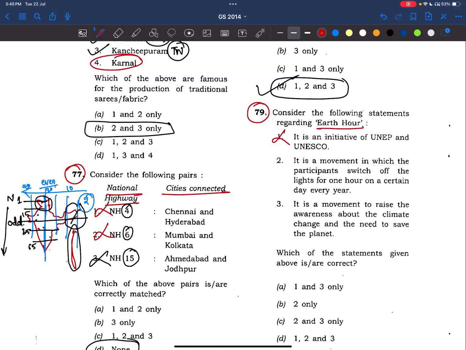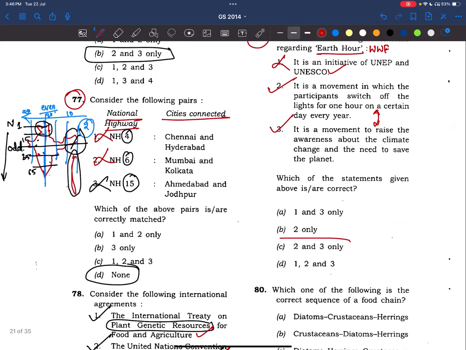Earth Hour is part of the WWF program, not UNESCO or UNEP. Generally, UPSC frames such type of questions to make us doubt ourselves. Like, okay, we know about Earth Hour, but is it part of UNEP or UNESCO? Right? Now see, coming to the second statement, it is a moment in which the participants switch off the lights for 1 hour on a certain day every year. This is what we do on Earth Hour. Nothing much to explain. It is a moment to raise awareness about climate change and the need to save the planet. Yes, these two statements are complementary, right? So the answer is 2 and 3.